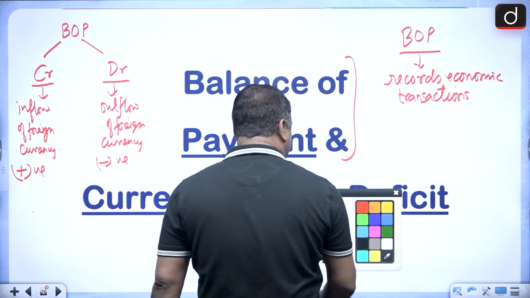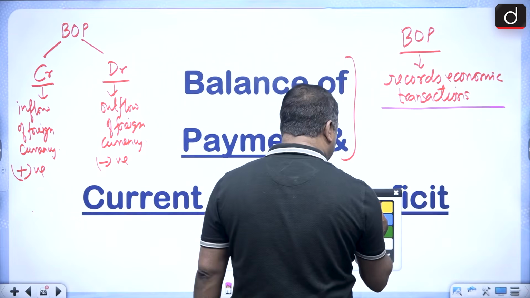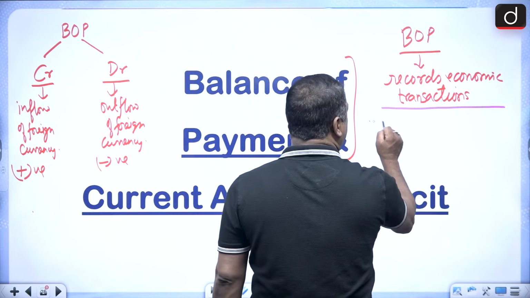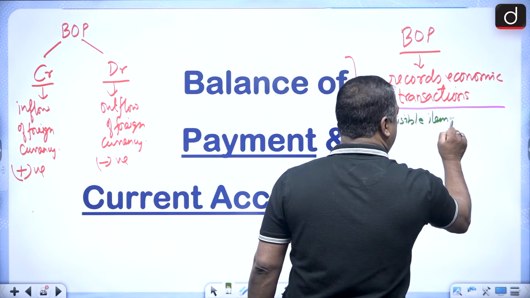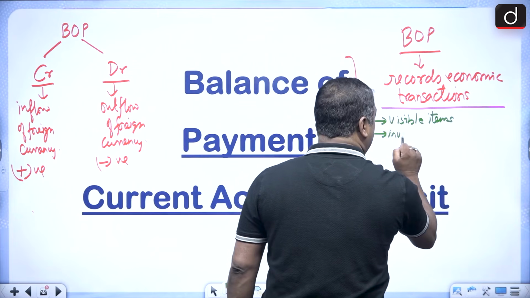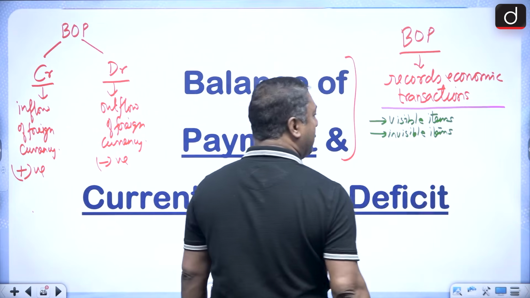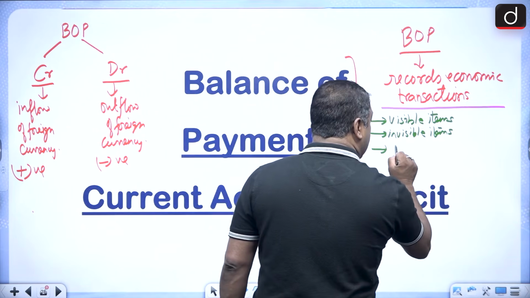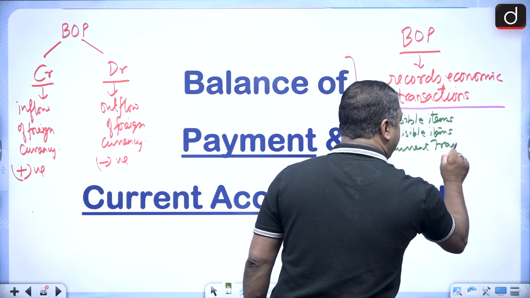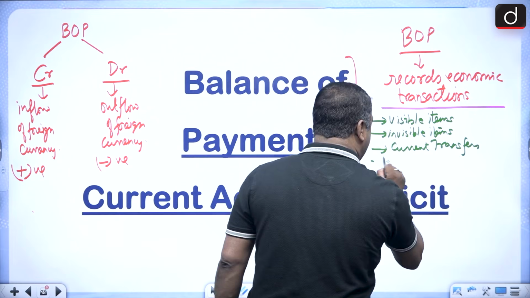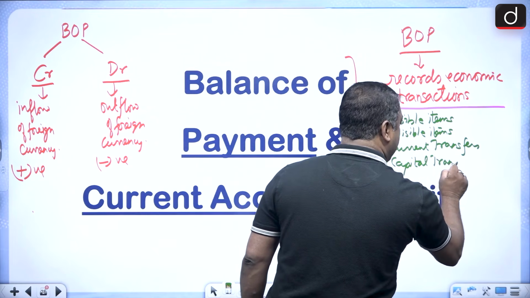And whenever I say economic transactions, these economic transactions are visible items, invisible items, then current transfers and capital transfers.